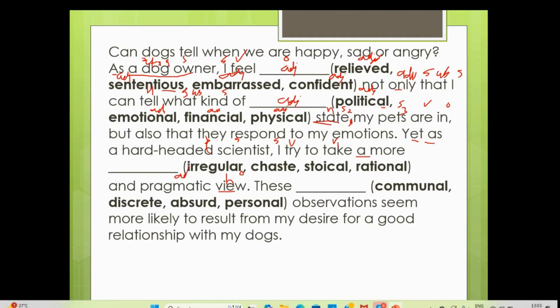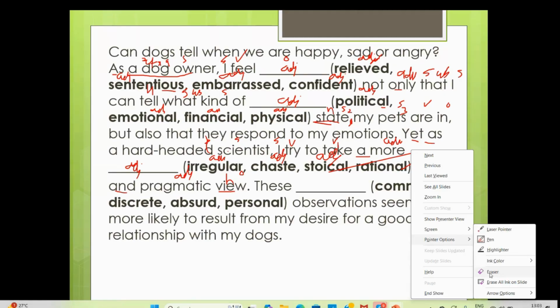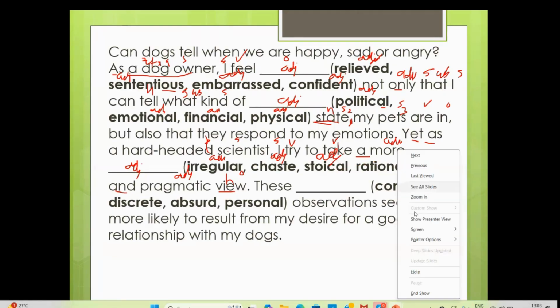Because of "pragmatic and dash", we need another adjective because it is a list of items. "And" is there. So whenever it's "and", the same form of word should be there. And "more" is acting as an adverb here. So "irregular classes", irregular is your adjective. "Chaste" is pure, an adjective. "Stoical" is someone who is enduring pain, bearing pain. "Rational", so your thought should be rational. Something like that. Rational is your adjective.